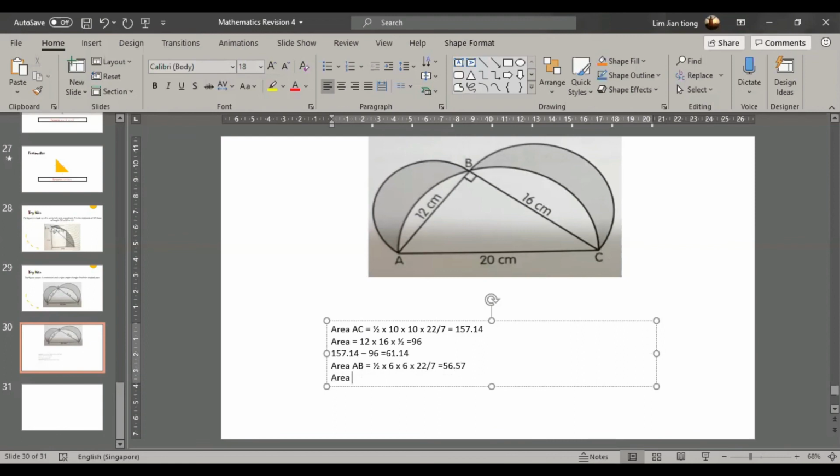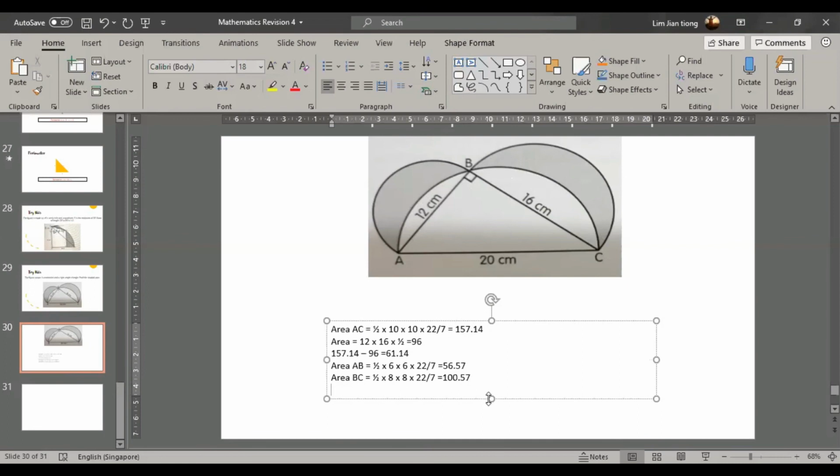Area of BC is half times 8 times 8 times 22 over 7, which equals 100.57. If I take the areas of AB and BC and add together, then I minus away this part and this part.